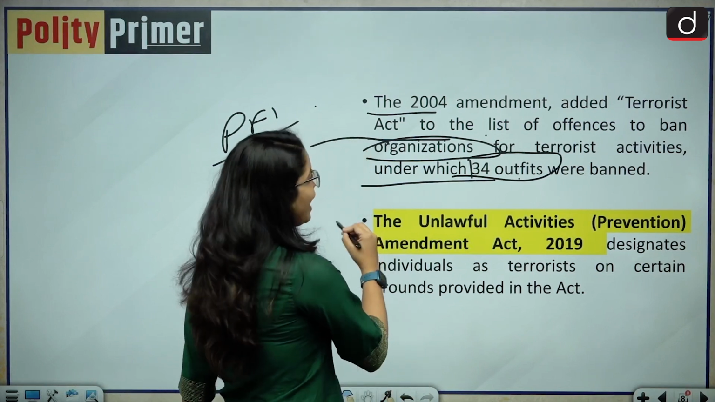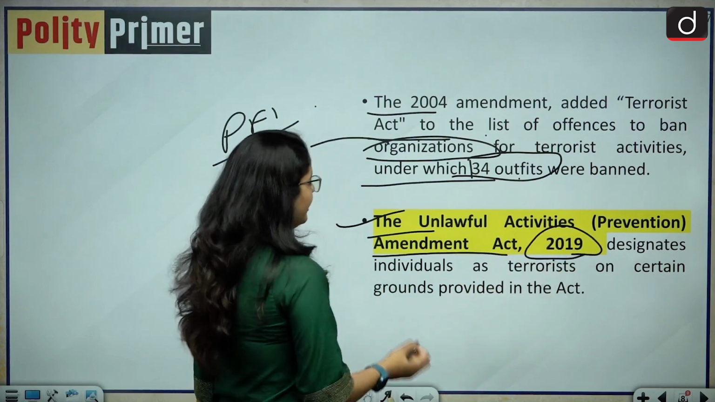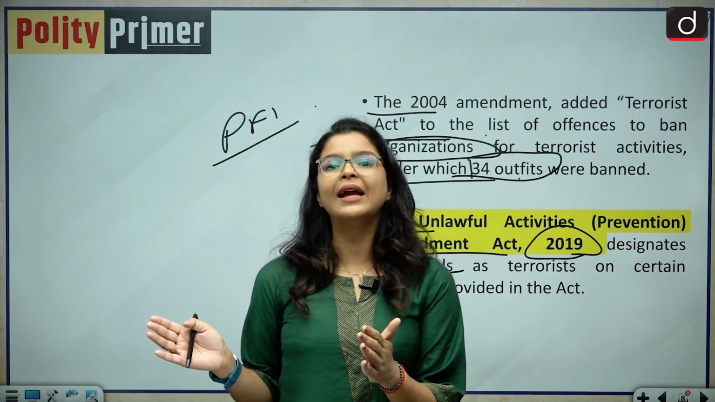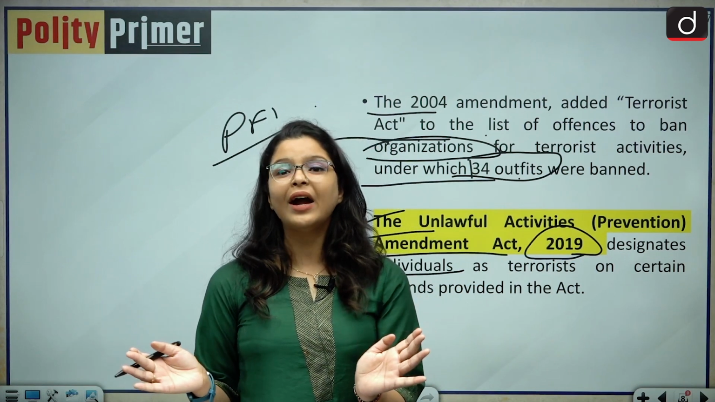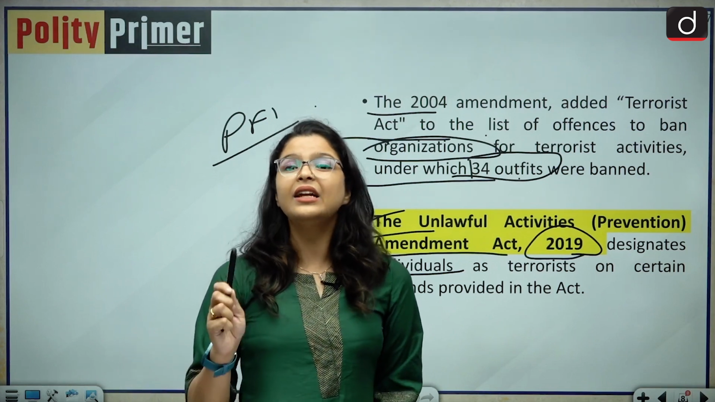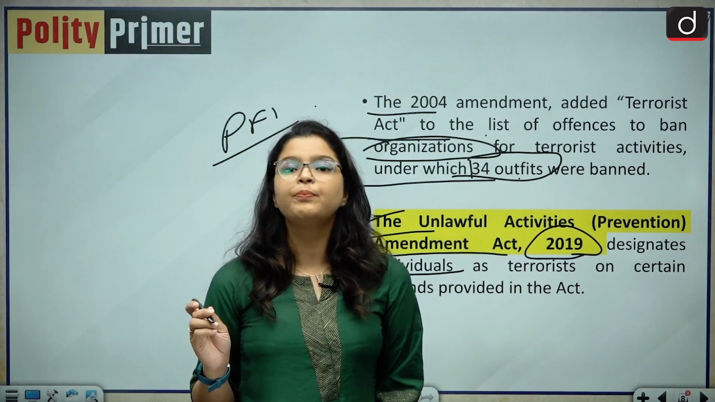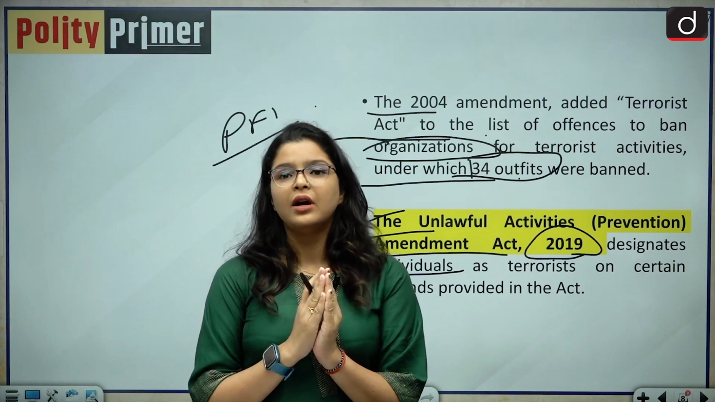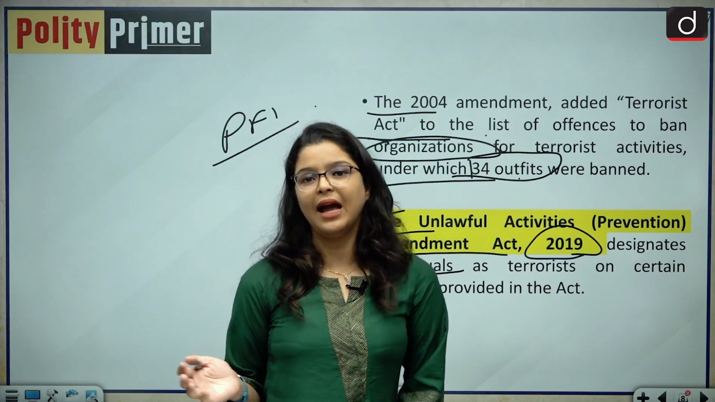The Unlawful Activities Prevention Amendment Act of 2019 designates individuals as terrorists. So the 2019 Amendment Act has even widened the scope and powers given to the central government. Now an individual can also be designated as a terrorist under the UAPA Act, and we have seen various examples of individuals being declared as terrorists under the UAPA Act.